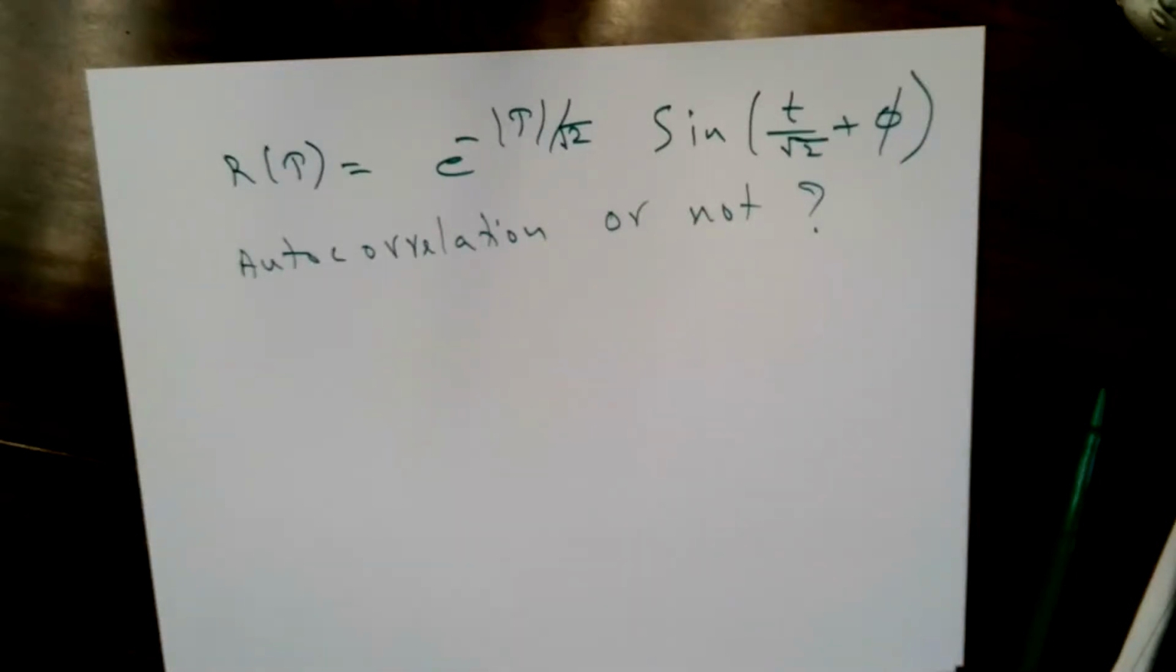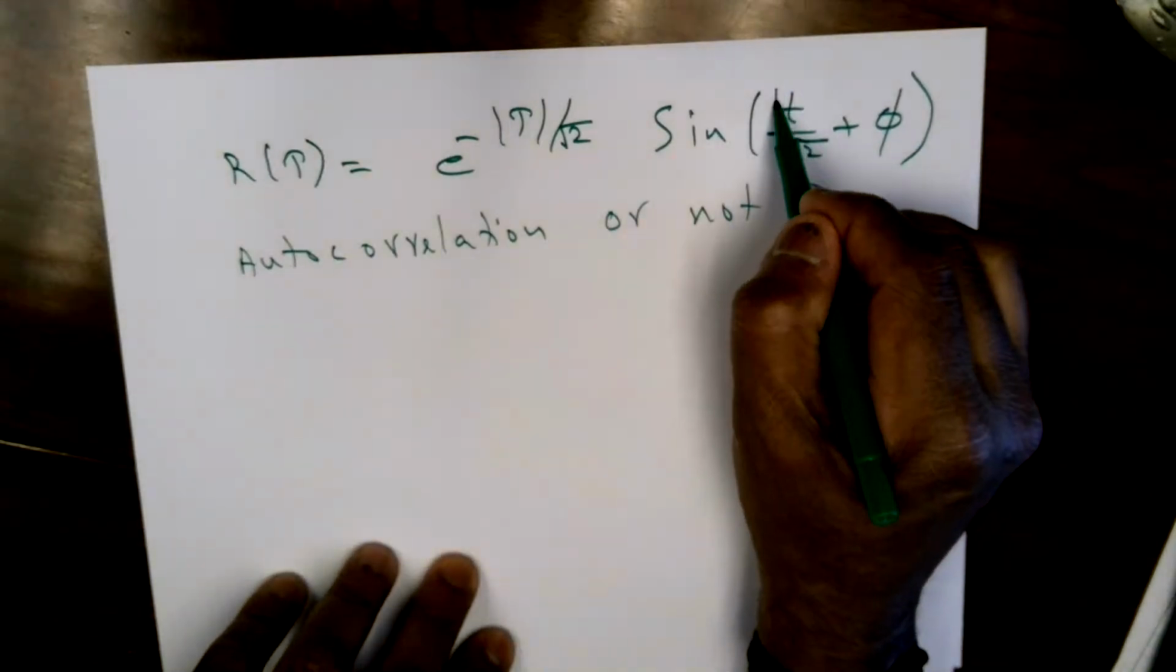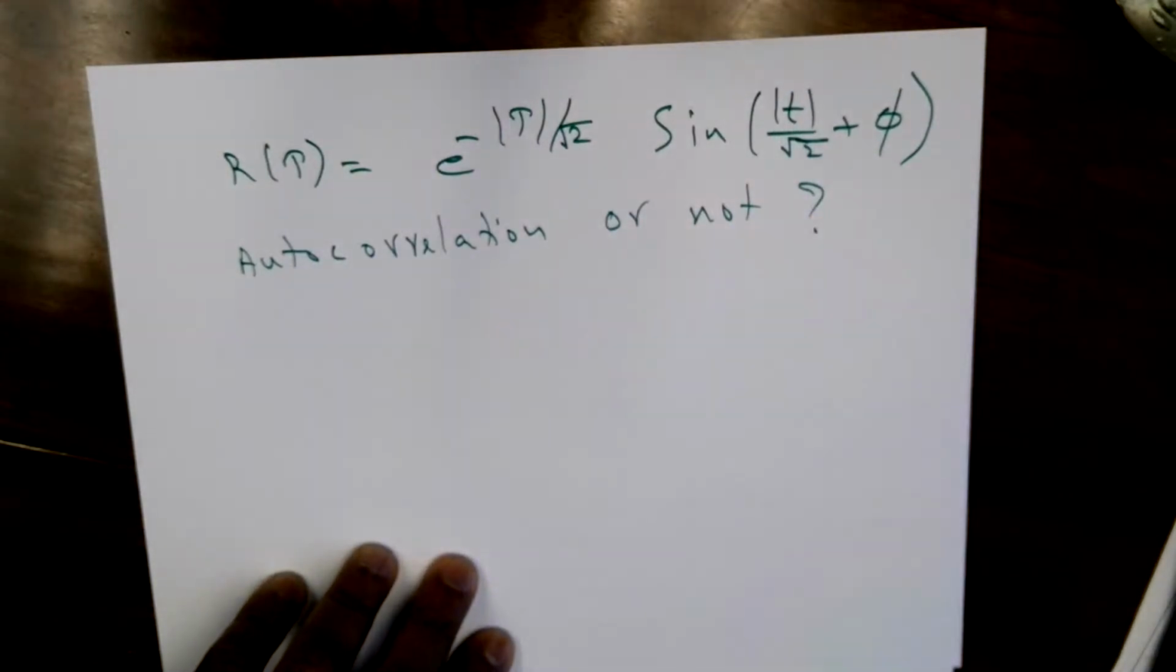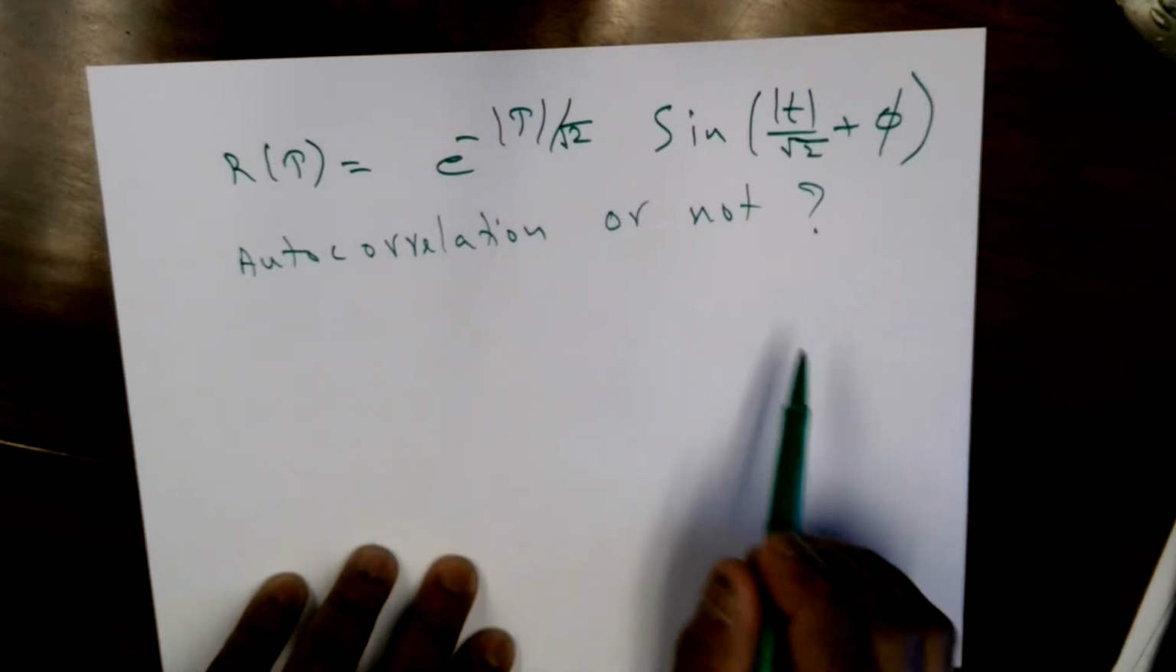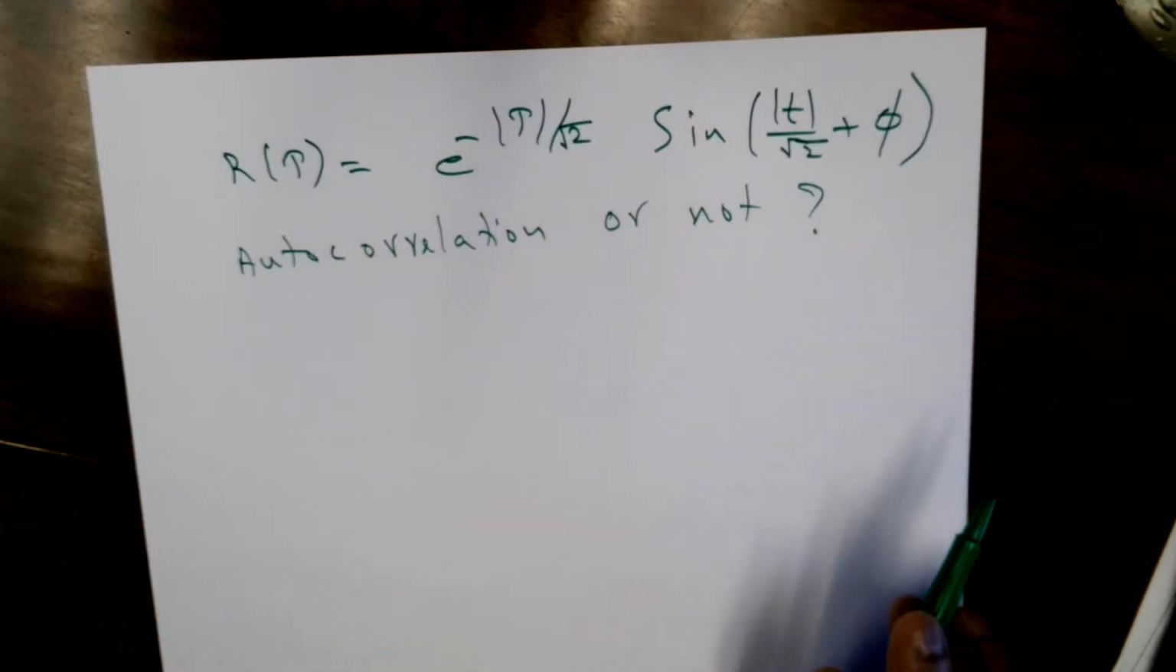So look at this problem. We have a function in time, e to the power minus absolute value of tau over square root of 2, times sine of, let's say, absolute value of tau over square root of 2, plus some phi. It's a complicated function. The question is, whatever you see here, is this an autocorrelation or not?